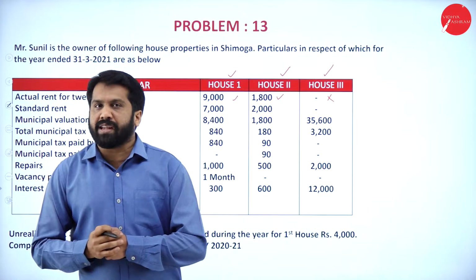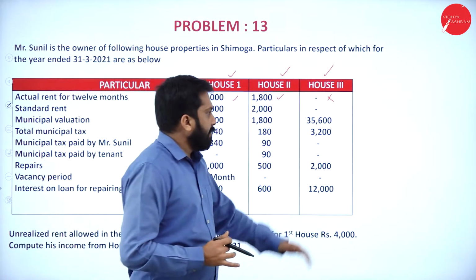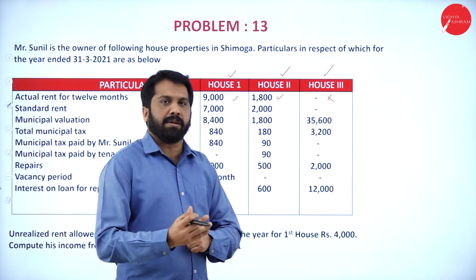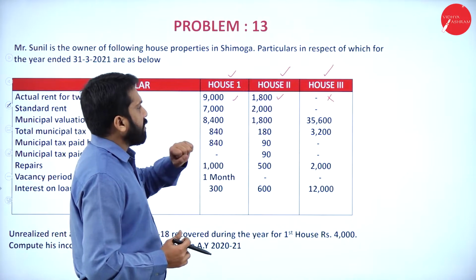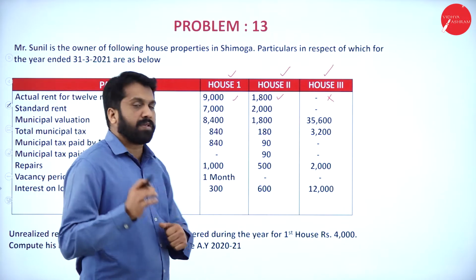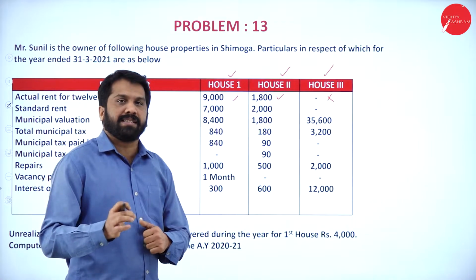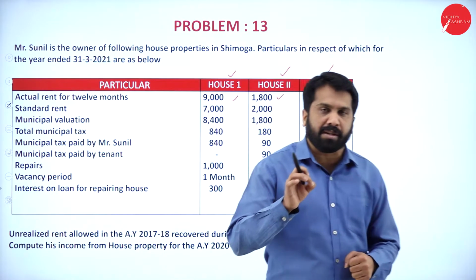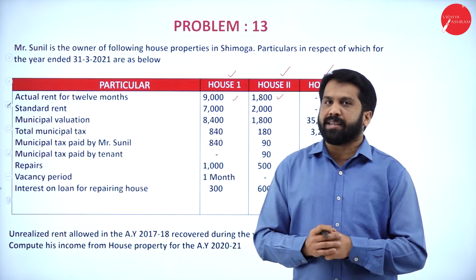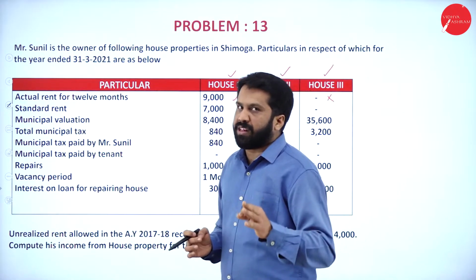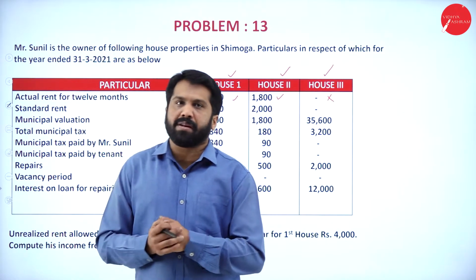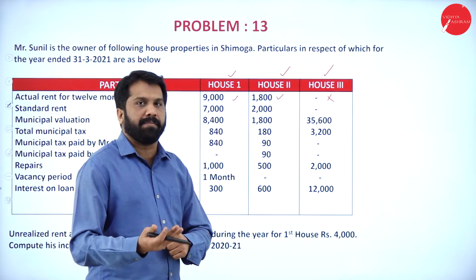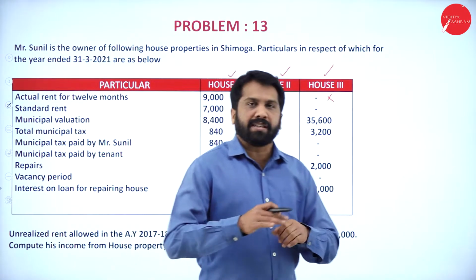Remember, if the actual rent is not there, it means the third house is self-occupied. Again, I'll repeat. If the actual rent received is not mentioned, the third house, we consider it as self-occupied. So, if it is self-occupied, other than interest paid, we will not consider anything. We will consider whatever interest paid by the owner. Now, whatever interest paid will be considered for the claim so that he can reduce his tax payable.